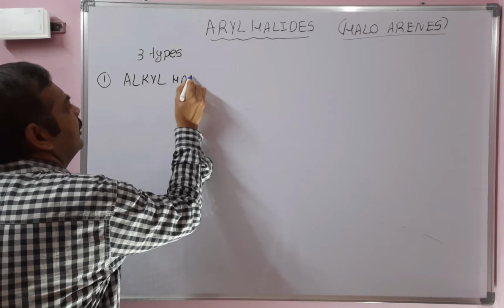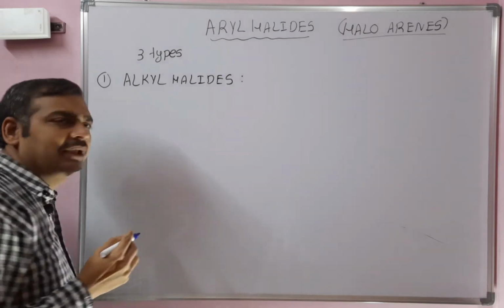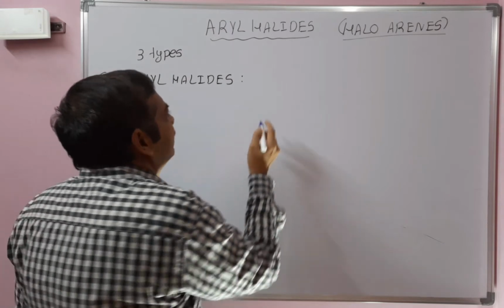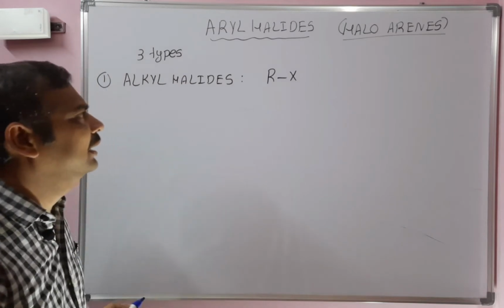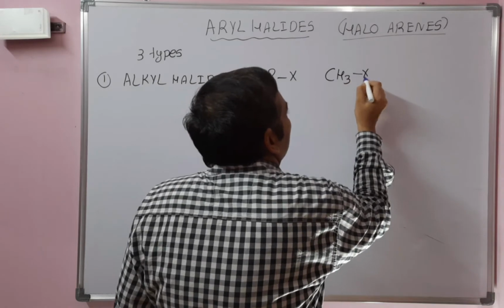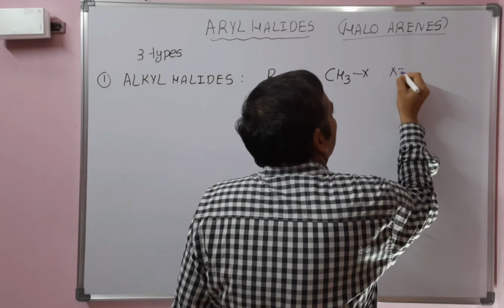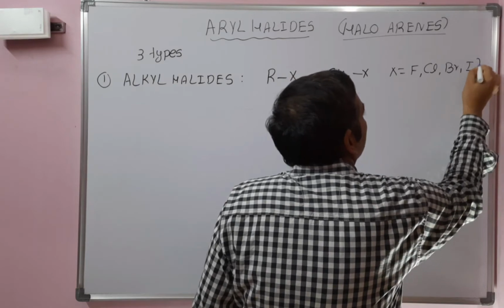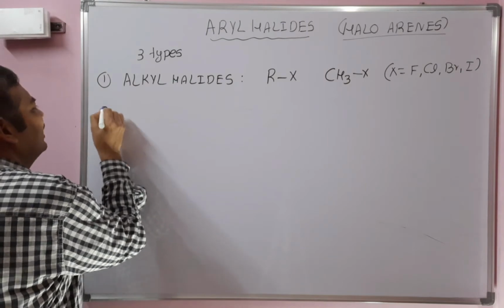Alkyl halides, or haloalkanes. Regarding alkyl halides, we already completed the synthesis, chemical properties, physical properties and applications. If you have any doubt, you can check my previous videos. In alkyl halides, halogen is directly attached to sp3 hybridized carbon, where X is equal to fluoro, chloro, bromo or iodo.